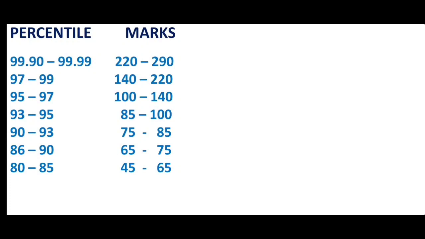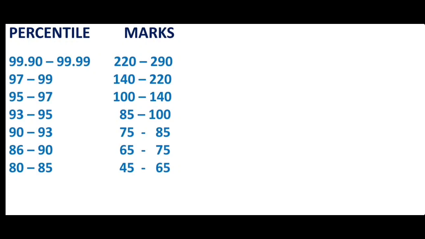Marks versus percentile analysis. Here we go. If a student seeks to get the percentile between 99.90 and 99.99, he needs to score the marks range between 220 and 290. A student who gets the percentile between 97 and 99 should score the marks between 140 and 220. And the student who scores the marks between 100 and 140 can get the percentile between 95 and 97.